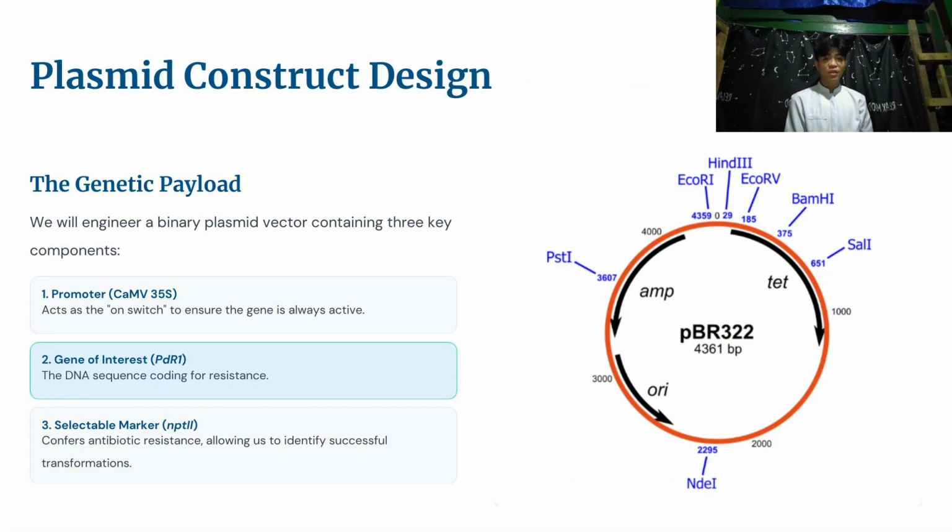And now let us move on to plasmid construct design. But first, let us understand what plasmid construct design is. Well, it is a process of creating a circular piece of DNA with specific functional elements to achieve a desired biological outcome, such as producing a particular protein.